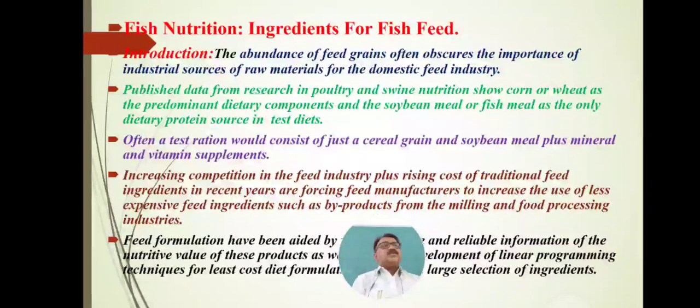Domestic feed industry means poultry, cattle, pig farming, duck farming. For these domestic feed industries, a number of industries can produce and act as an industrial source for the important feed ingredients.